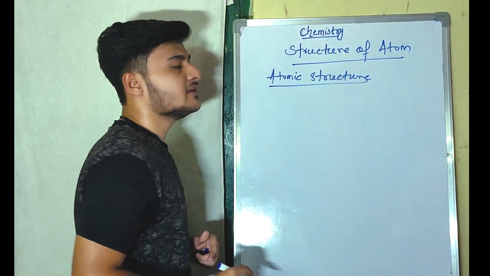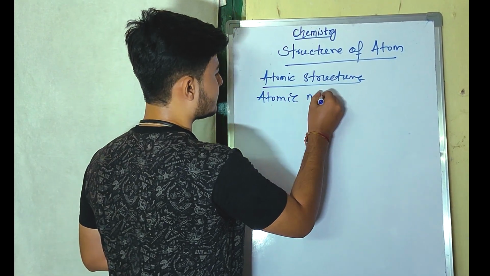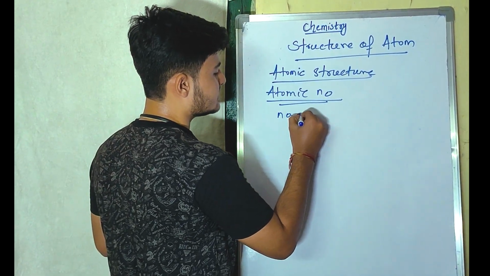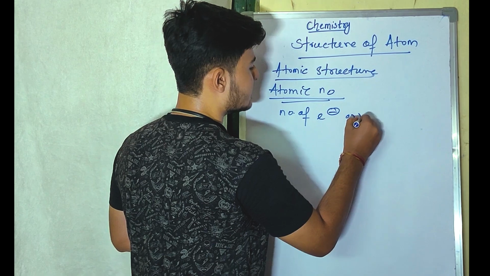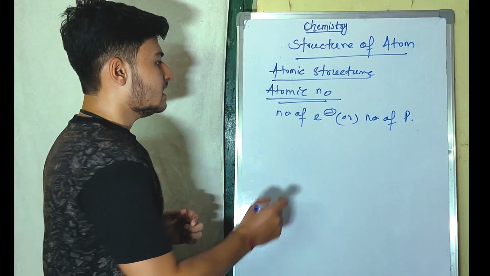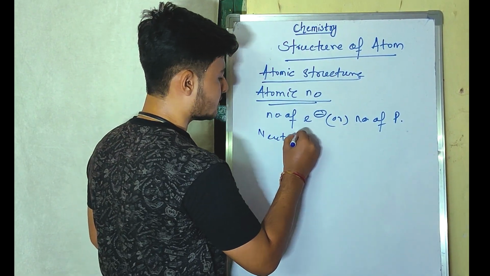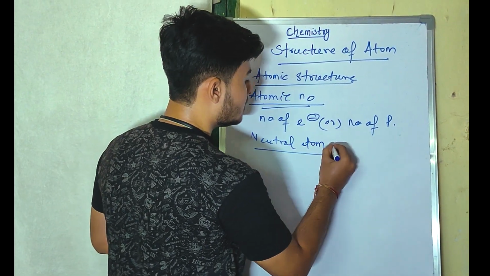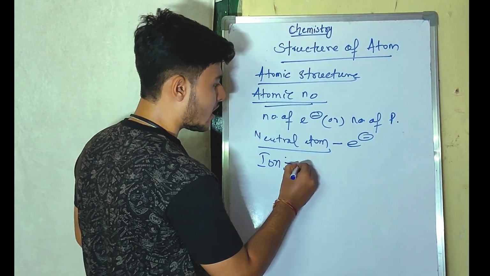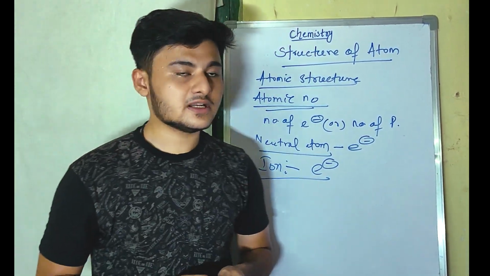In the atomic structure, we will first understand the atomic number. Atomic number can be considered as the number of electrons or, in some cases, the number of protons. But if we are considering a neutral atom, in the case of a neutral atom, we can consider the number of electrons. But in the case of an ion, we cannot consider the electrons. We can only understand these concepts after learning a very good example.